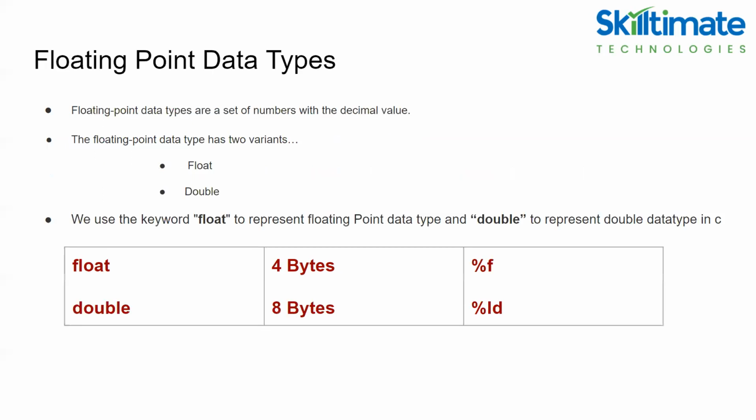Next, floating point data types. Floating point data types are a set of numbers with decimal values. Every floating point value must contain a decimal value. The floating point data type has two variants: one is float and the other one is double. If you want to declare float values, you have to use the float keyword. If you want to declare any variable as a double, you have to use the double keyword. Float size is 4 bytes and the format specifier is %f. Double is 8 bytes and the format specifier is %lf.